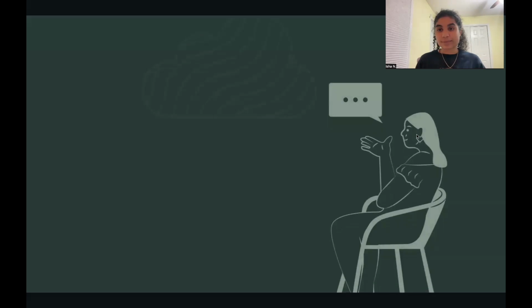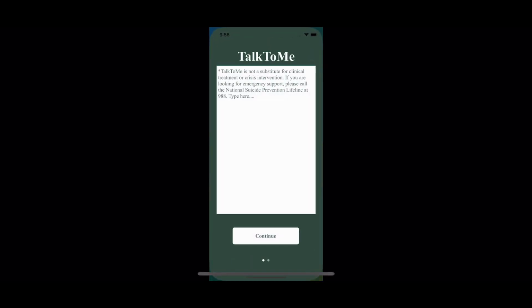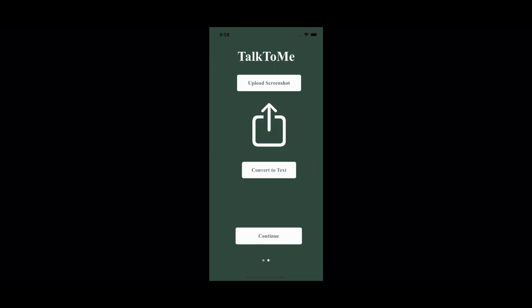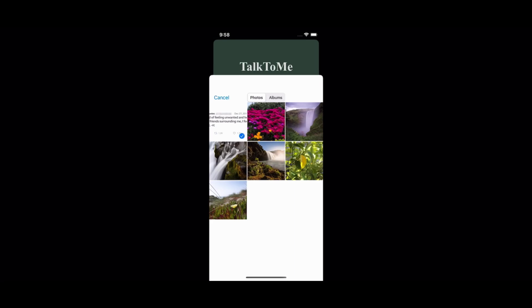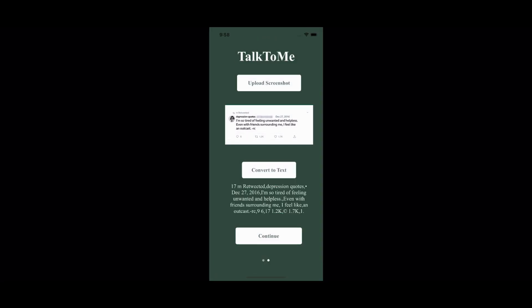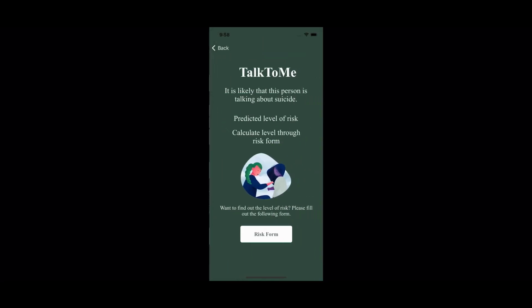Now let's move on to the demo of this application. When you first open TalkToMe, you see a quick disclaimer, and then if you tap on the text box, you can enter in the text of your own. In addition to this, you can also upload a screenshot and convert it to text. After this, if you press continue, the machine learning model will determine whether it is likely that this person is talking about suicide or is not talking about suicide based on your input.